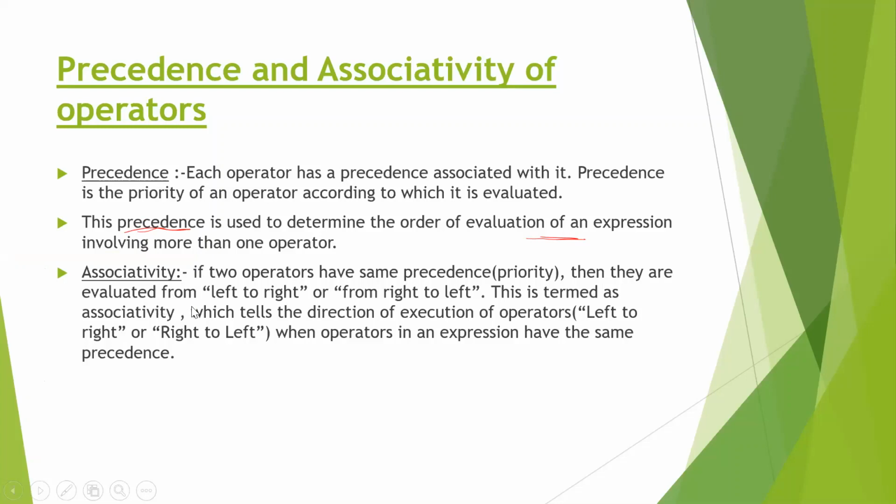What actually is it? Suppose in an expression two operators have the same precedence or priority. Which has to be evaluated first? Then the direction has to be decided, whether it will be evaluated from left to right or right to left. This is known as associativity. It tells the direction of execution of operators, left to right or right to left, when two operators having the same precedence are in an expression.